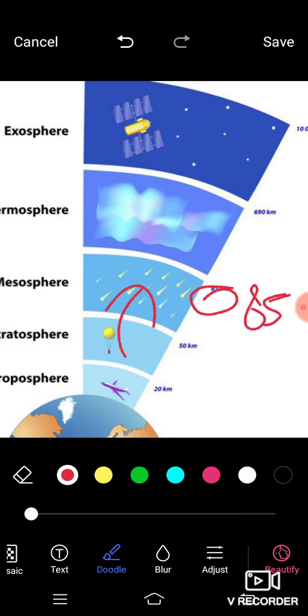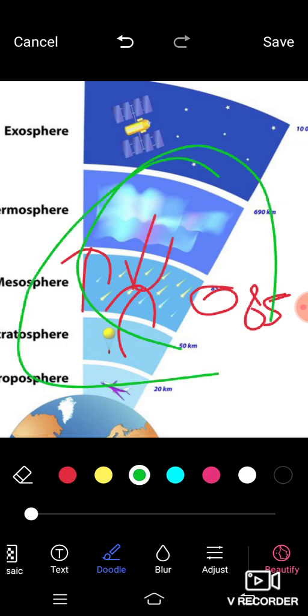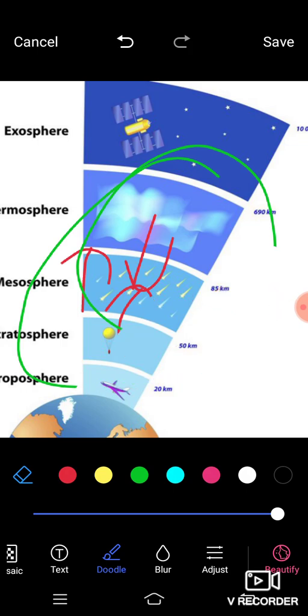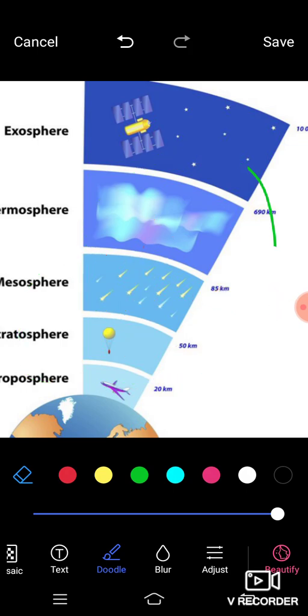In this layer, the temperature decreases with the height. Again, the temperature starts decreasing as we go higher and higher. Next, in this layer the meteors burn. Now you are just thinking that in this layer the temperature decreases, but still the meteor burns.